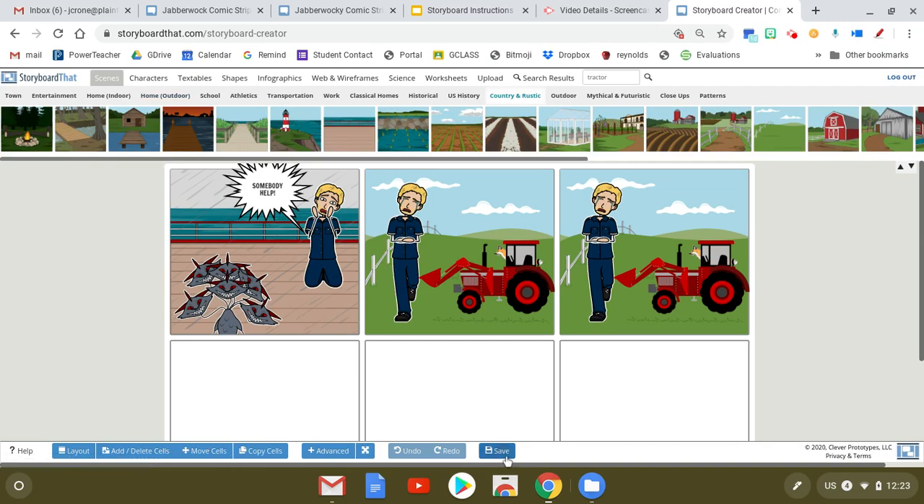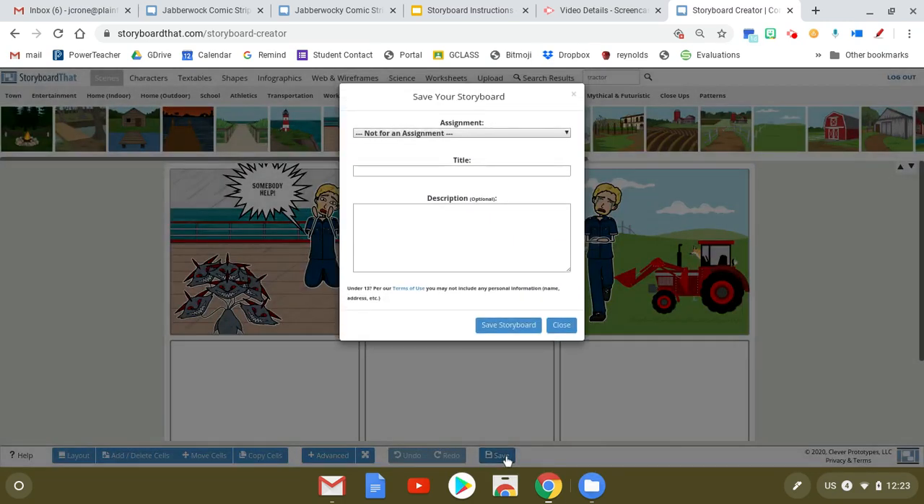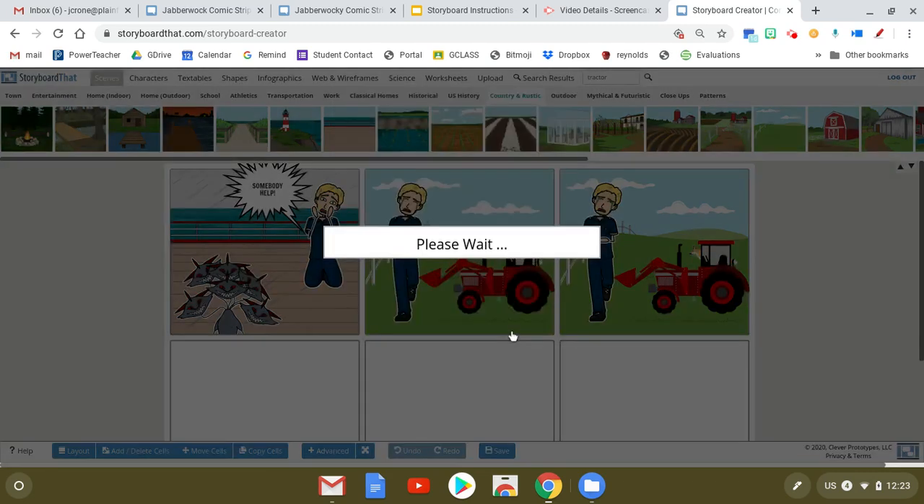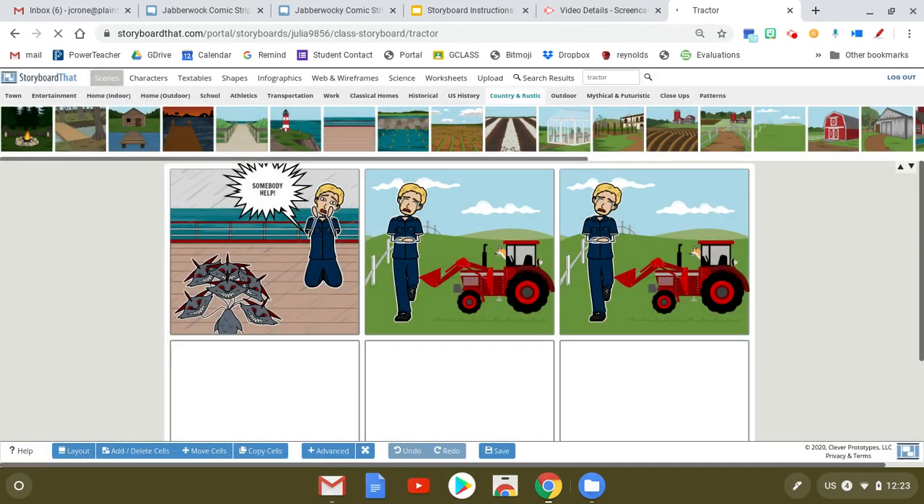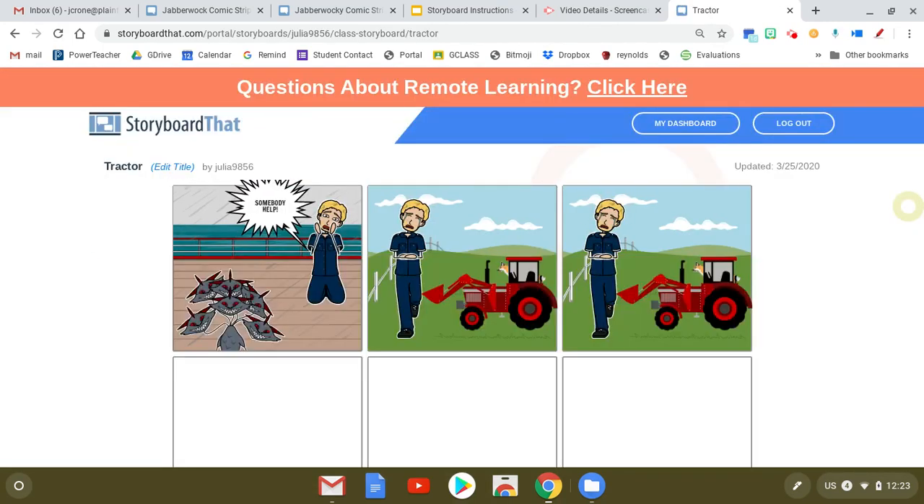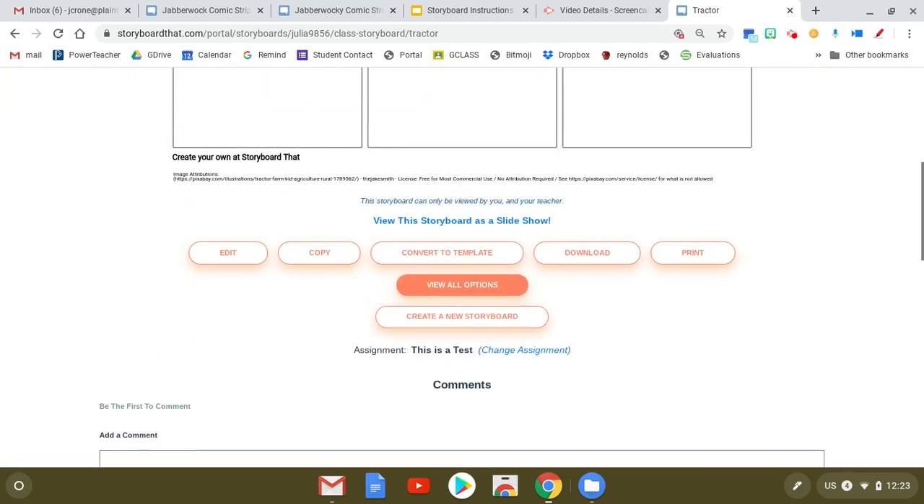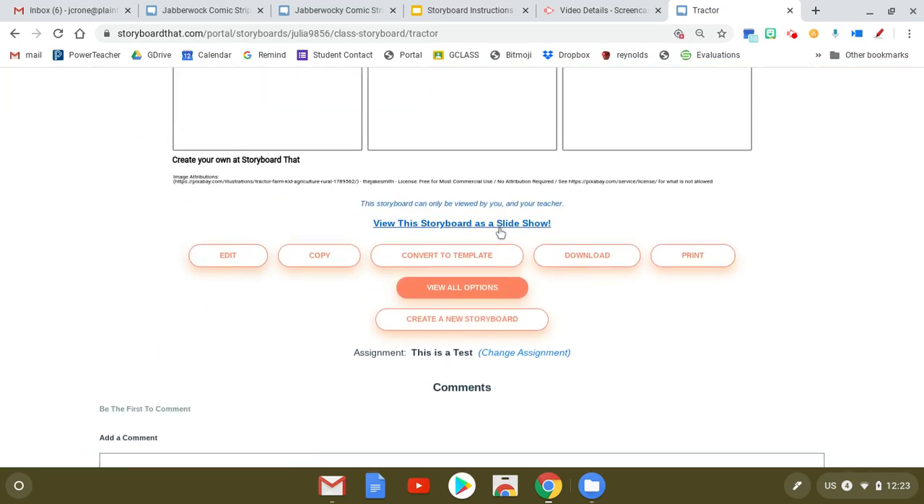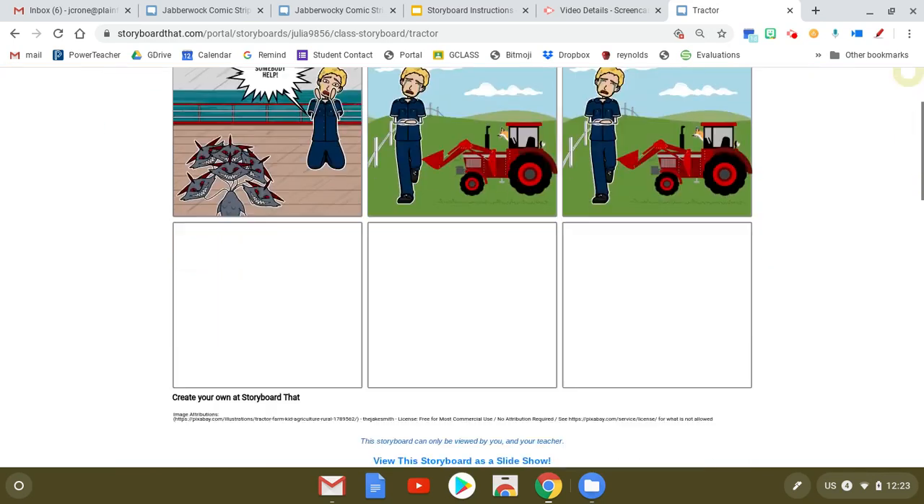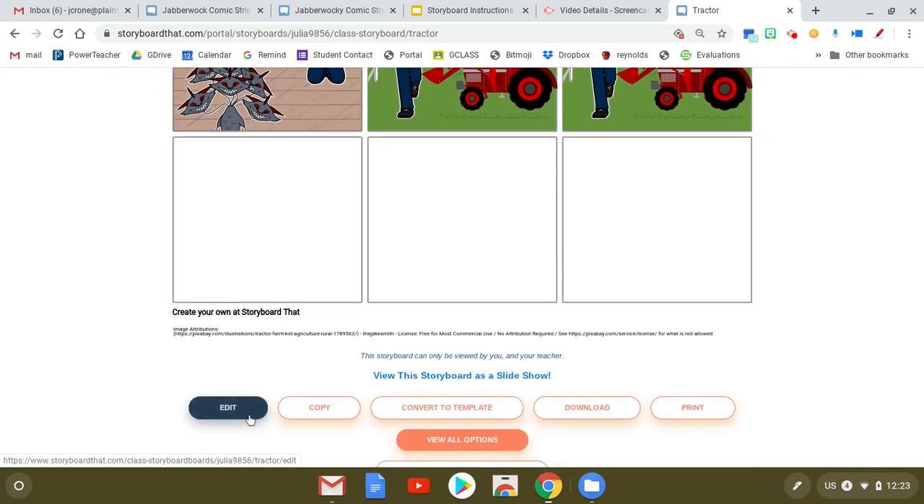So when you first go to save, I've saved mine already. You can go to your assignment, sorry. And if that was my assignment, I'm going to name this one tractor, and then I'm going to save storyboard. If that's the first time you were saving, you might panic because it's going to take you somewhere and you're like, no, I wasn't done. I just wanted to save. Well, you can scroll down and you can just press edit. When you edit, it'll take you straight back and you can finish up.